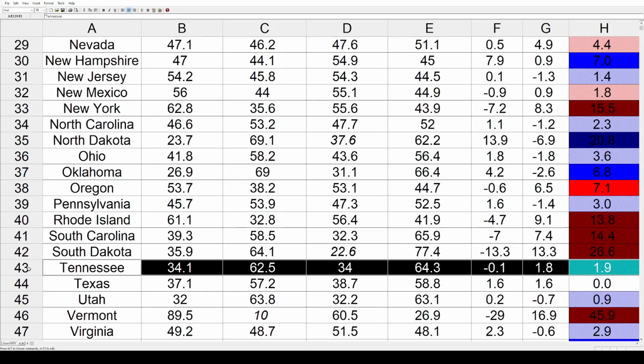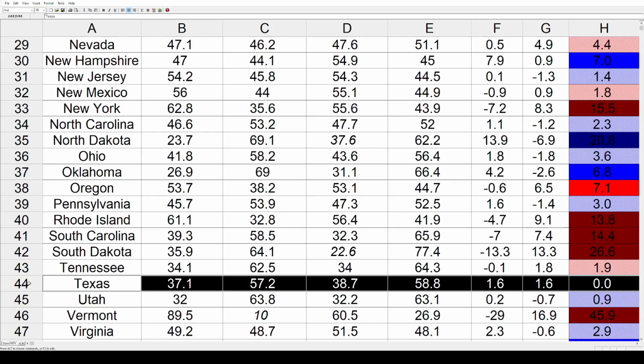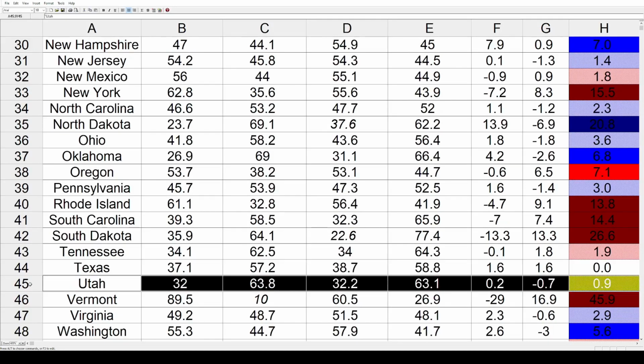Tennessee went 1.9% toward the Republicans. Texas had no shift whatsoever. Both parties gained 1.6% in 2022. Third-party support dropped off. So there's no change in Texas. Utah had very little change, 0.9% toward the Democrats.